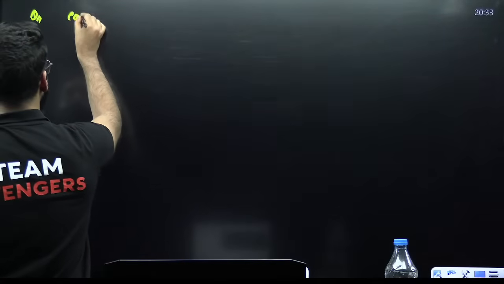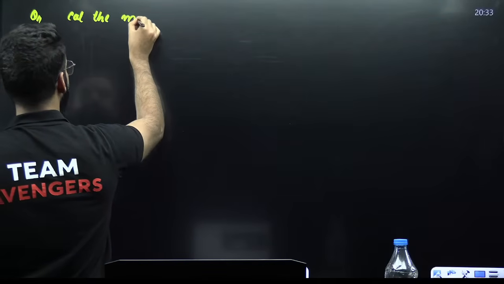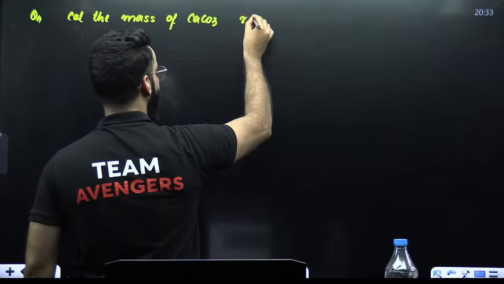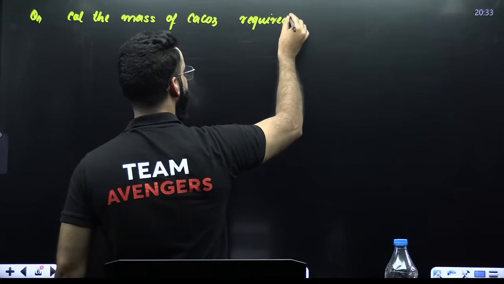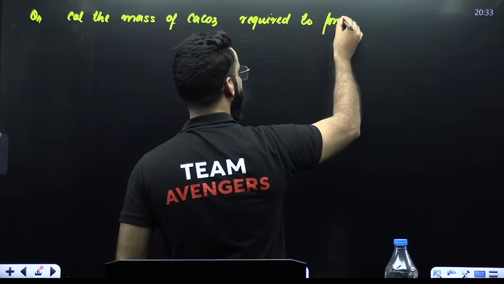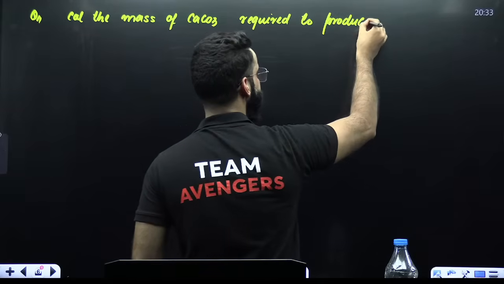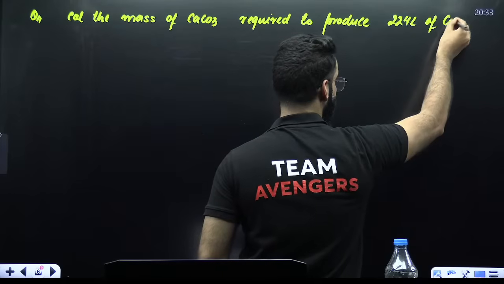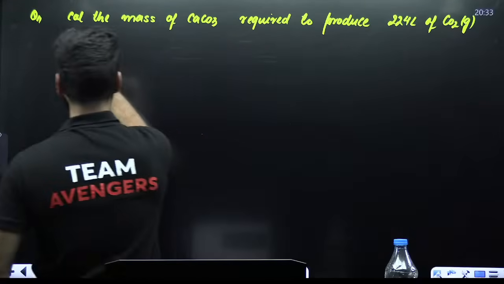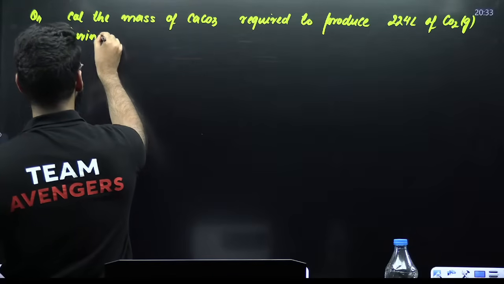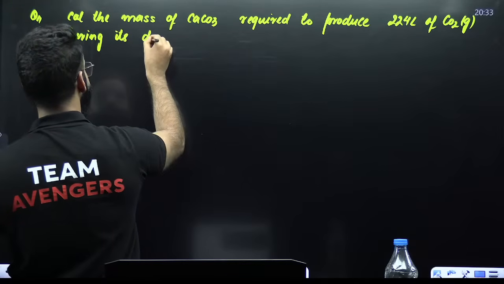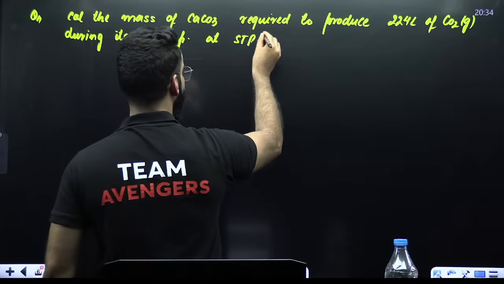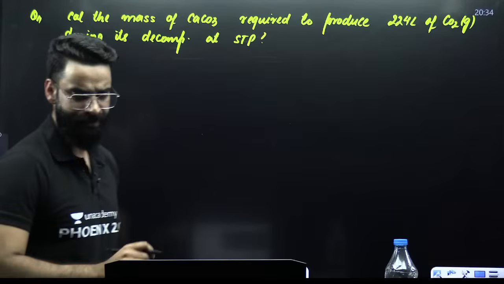The question is, calculate the mass of calcium carbonate required to produce 224 liters of carbon dioxide gas during its decomposition at STP. Give this question a try quickly.